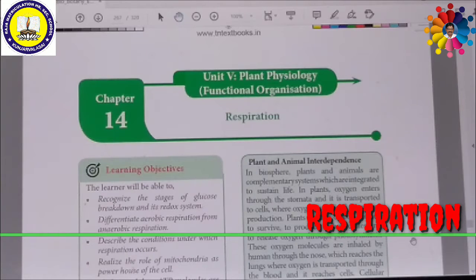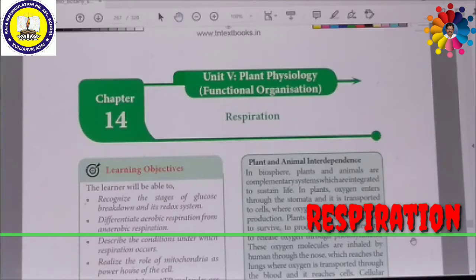The products obtained in photosynthesis will be utilized for the process of respiration. In this process, this organic material is broken down to produce a large amount of energy, apart from carbon dioxide and water. This process is called respiration.